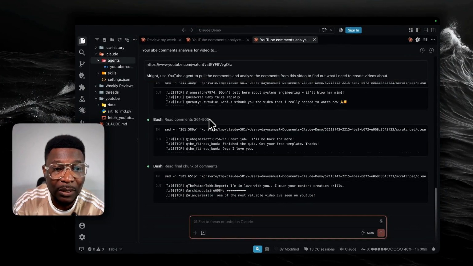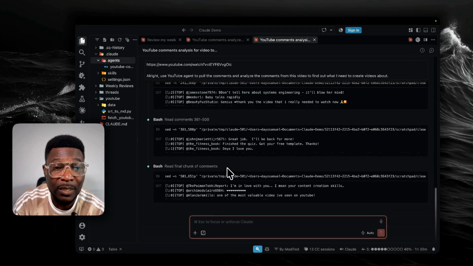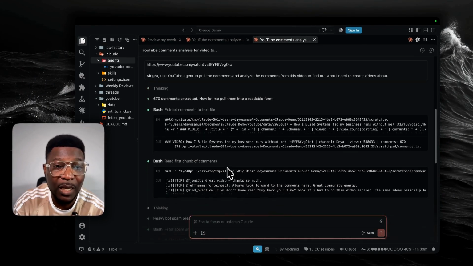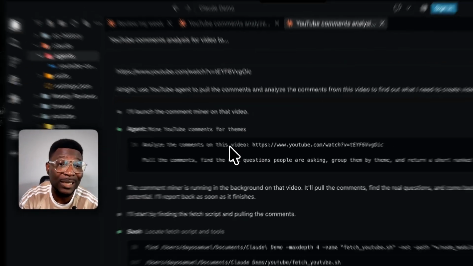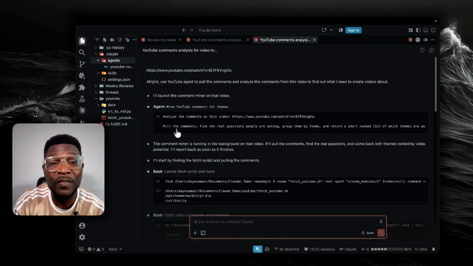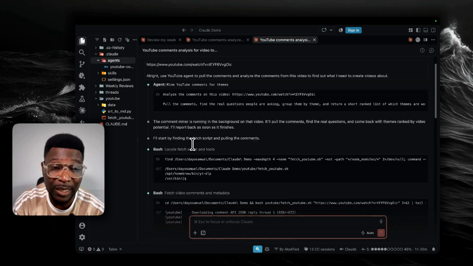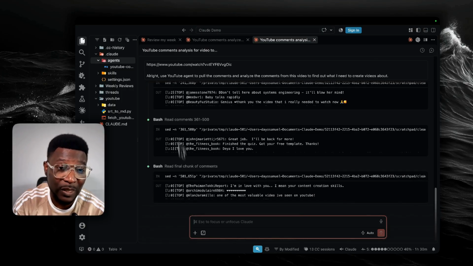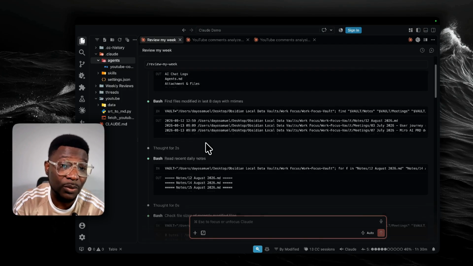And then it keeps scrolling, and now it's sorting through the comments, 361 to 500. Read final chunks of comments. You can see it's now doing that. But what I really want you to understand here is that an agent can literally fire off, go do what it needs to do without loading your chat window with all of these things that a normal skill could do. All right.